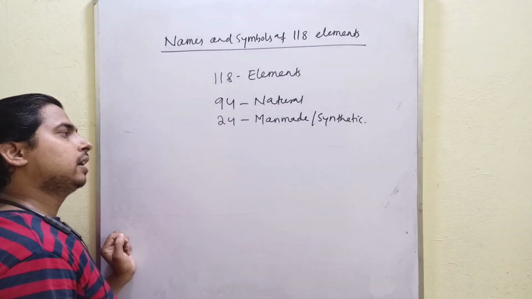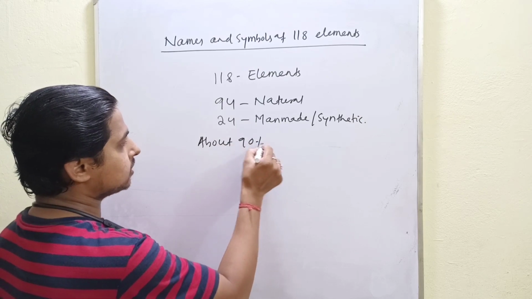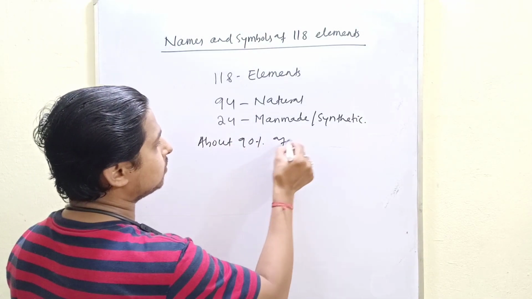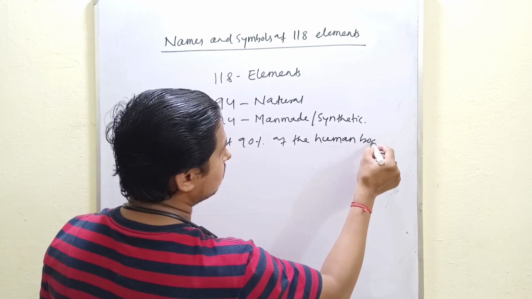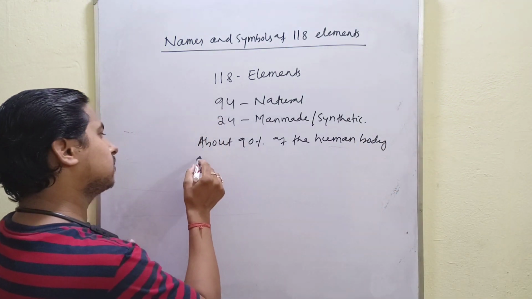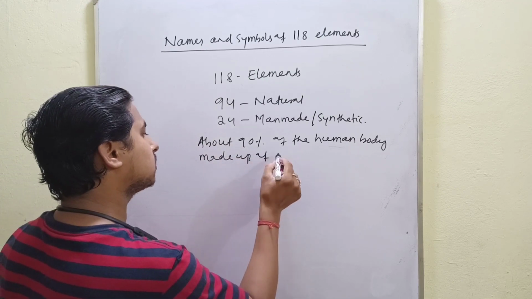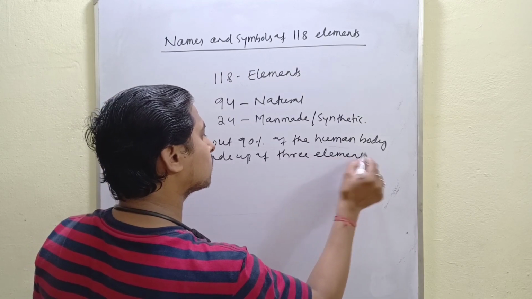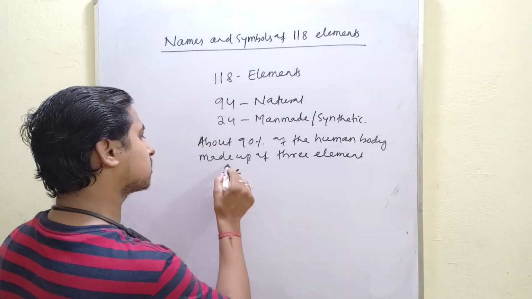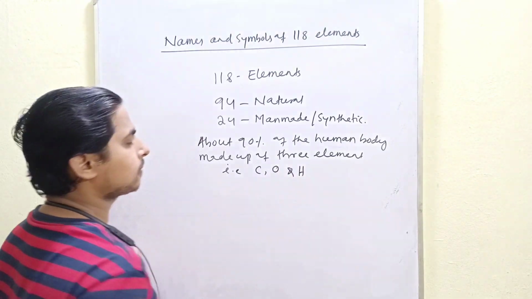About 90% of the human body is made up of 3 elements, that is carbon, oxygen and hydrogen.